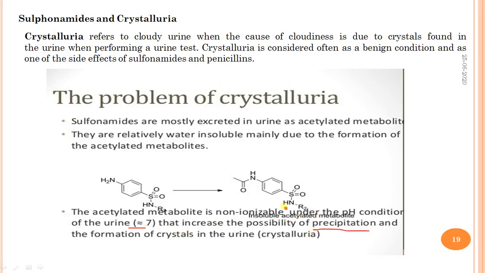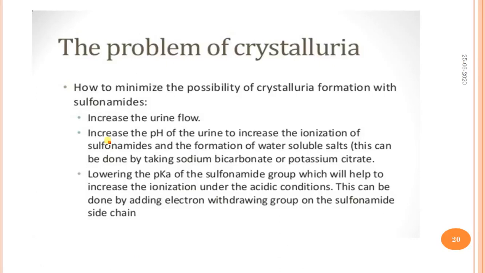This acylated metabolite of sulfonamide increases the possibility of precipitation and the formation of crystals in the urine, which is called crystalluria. So this is the cause. The major side effect of sulfonamide is crystalluria. So how do we minimize this side effect of crystalluria?